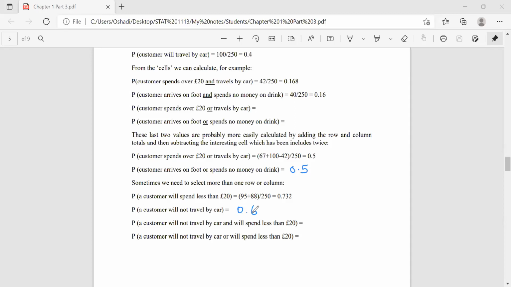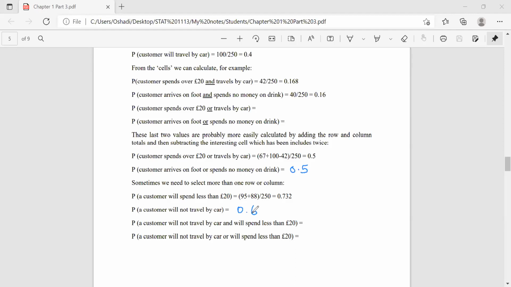Then a customer will not travel by car and will spend less than 20 euros. Customer will not travel by car, that means people who travel by bus or on foot will spend less than 20 euros.